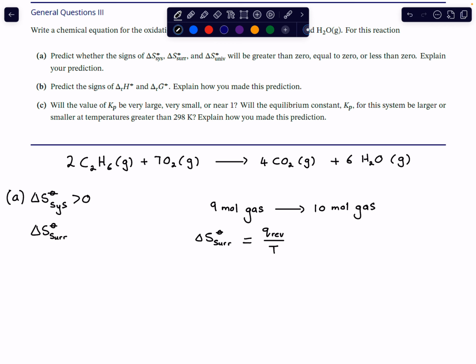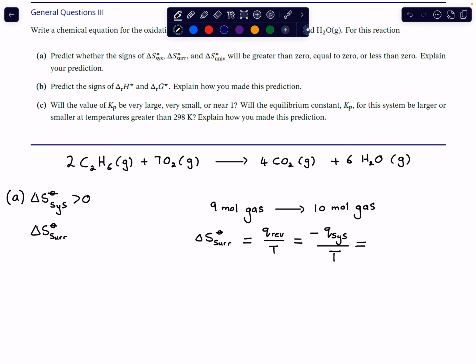The amount of heat exchanged with the surroundings in this case will be just the negative of whatever heat the system exchanges with it. If the system gives off a certain amount of heat, the surroundings must absorb it. If the system absorbs a certain amount of heat, the surroundings must give that heat. So the heat relationship of the system is opposite to that of the surroundings. So it's the negative of the system's heat.